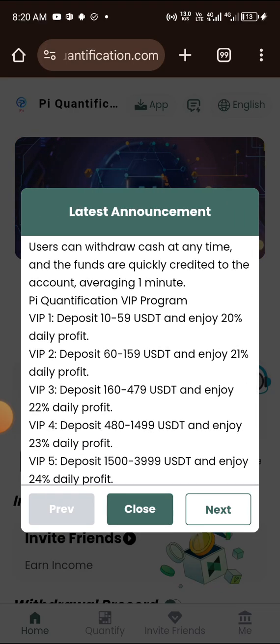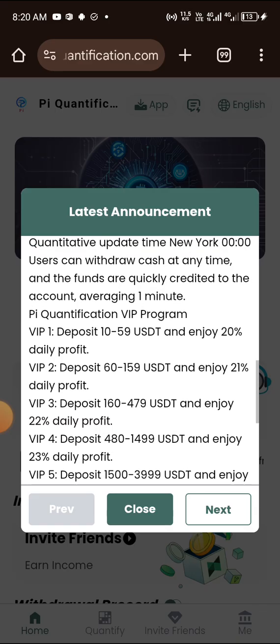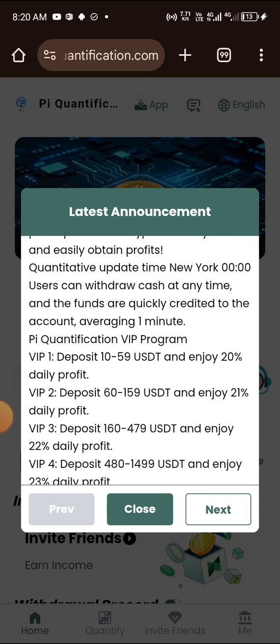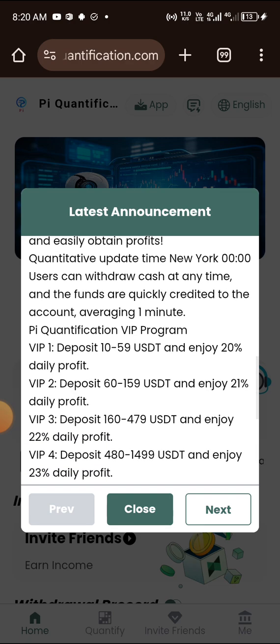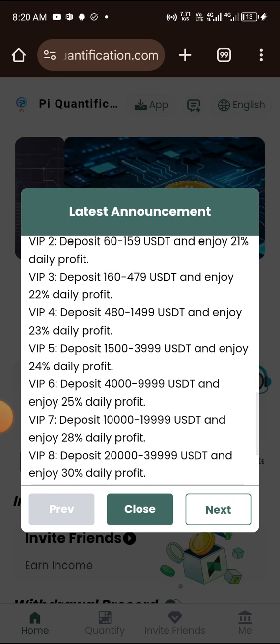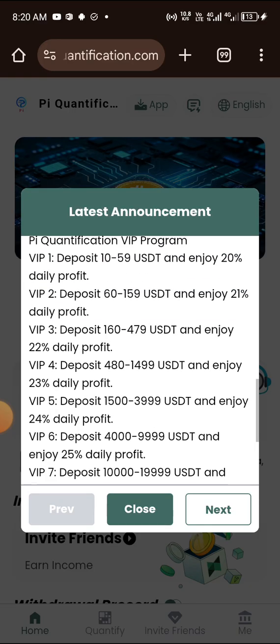If you are making $2 from $10, that means from $50 you can actually make, let me count it, I think you can make up to $10. Yes, up to $10 on it. So it goes on like that. That is how the platform works.